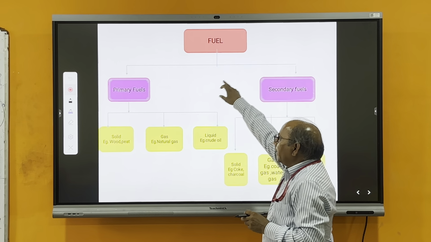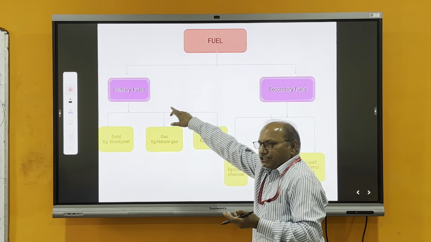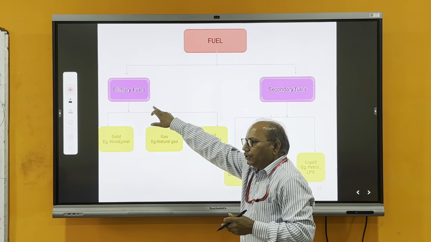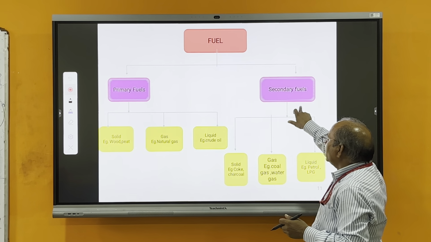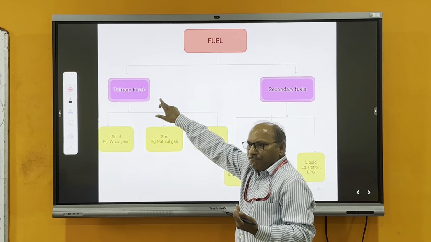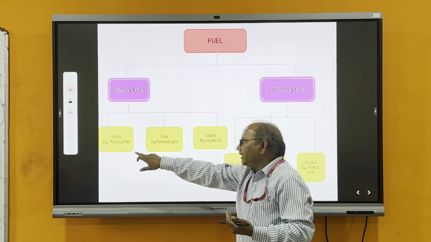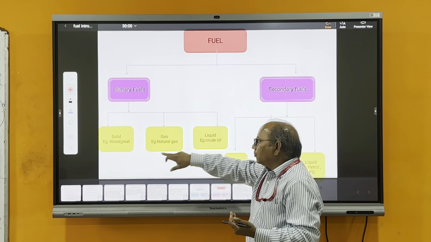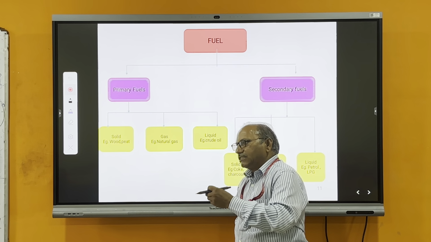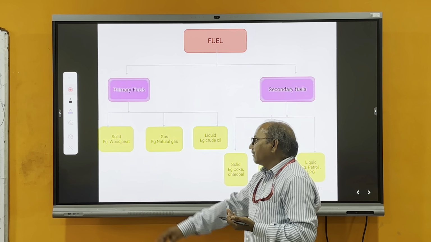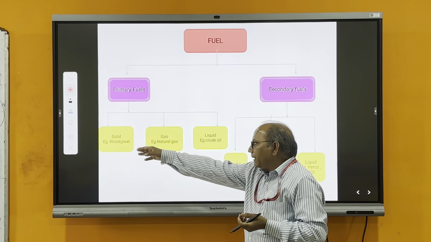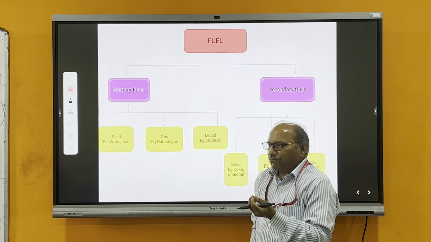Fuels may be primary fuel, meaning natural fuel, or processed fuel, and when processed it converts into secondary fuel. Primary fuel in different states may be solid, gas or liquid. The solid fuel is used as such as we get it from nature. In solid state, we get wood from the tree, and we get peat. Peat is the initial form of wood.